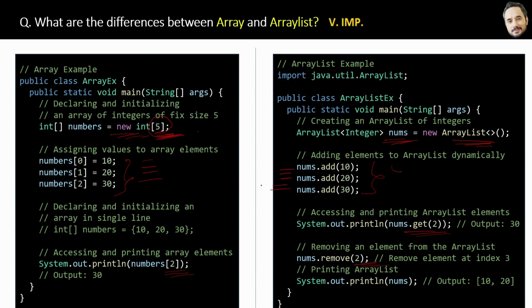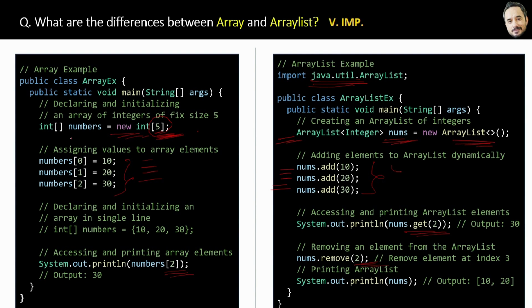Then the third difference is that an array is not part of the collection framework, or you can say the Java collection framework, whereas array list is part of the Java collection framework, that is java.util.ArrayList. Next difference is syntax related.